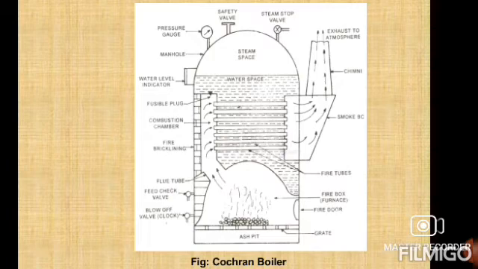So first of all, the fire space is provided and the coal is fired. The hot gases pass through the fire tubes. The water circulates around the fire tubes and is completely heated and produces steam, and the flue gases escape from the chimney through the exhaust to the atmosphere. The steam is generated and stored above the water level.